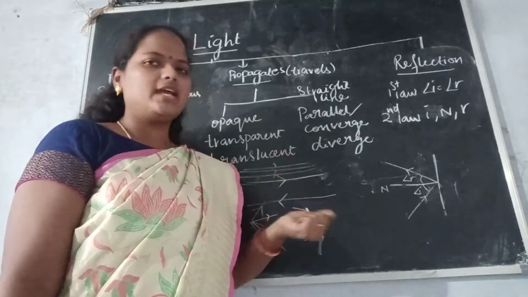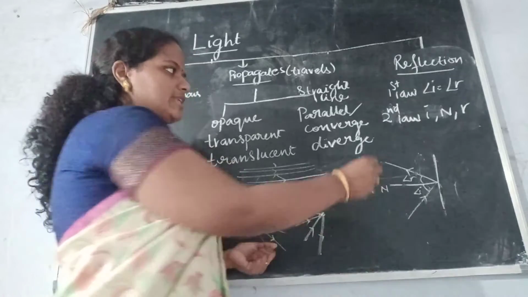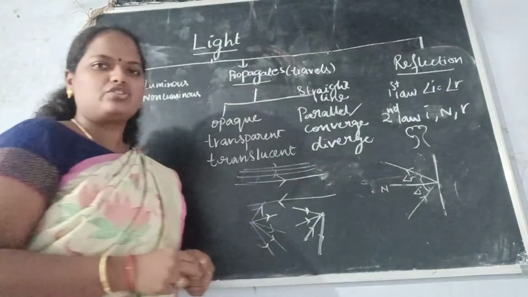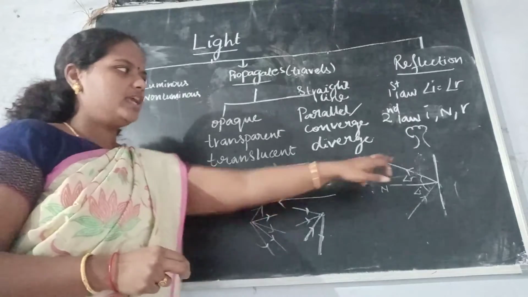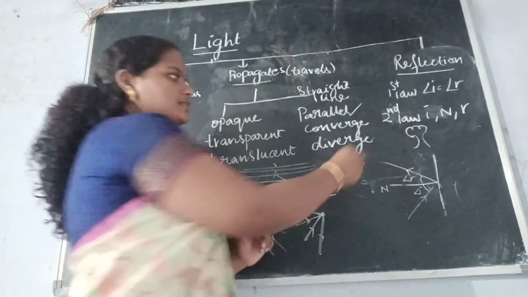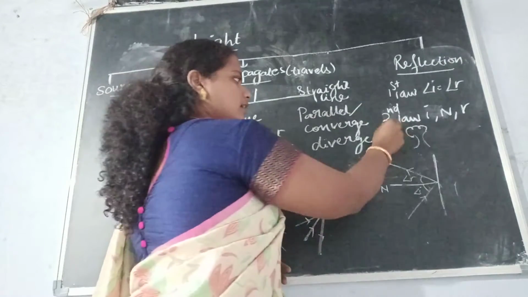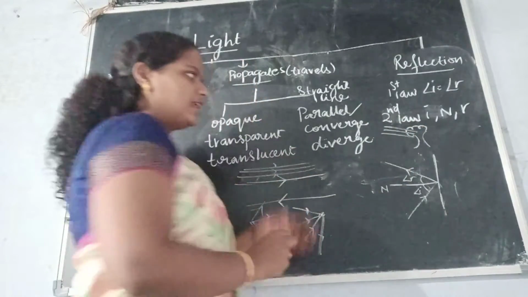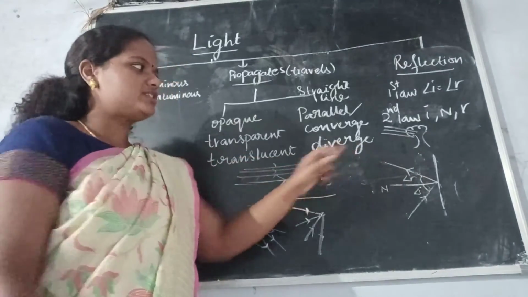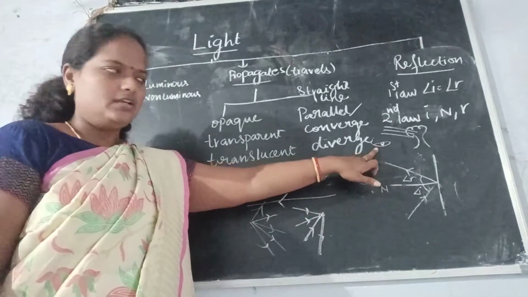But actually, how are we able to see if the light rays are bouncing back? For example, if we have a tree in front of us, how are we able to see this tree? First, there are light rays, which can be artificial or natural. If there is a light source, the light rays fall on this tree, and we are standing in front of the tree and looking with our eyes.